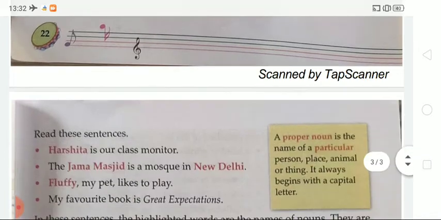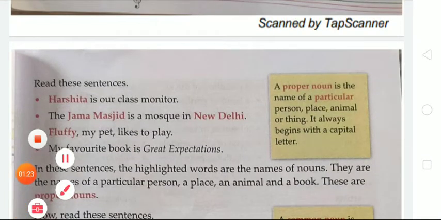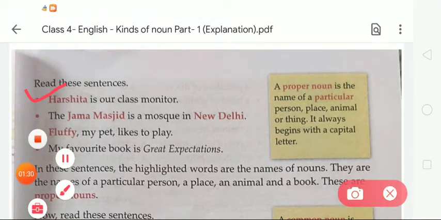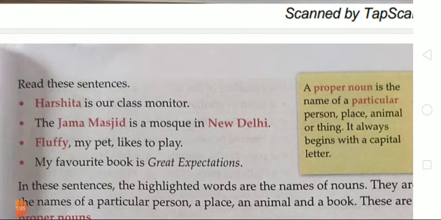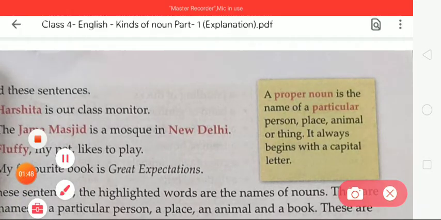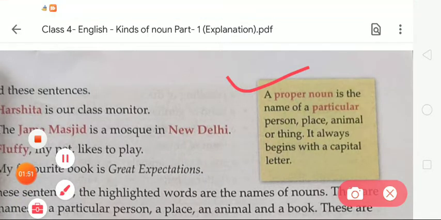So let's start. There are some sentences for you. You have to read these given sentences. First is, Harshita is our class monitor. The Jama Masjid is a famous mosque in New Delhi. Fluffy, my pet, likes to play. My favorite book is Great Expectations. This is about the proper noun. What is a proper noun? A proper noun is the name of a particular person, place, animal or thing. It always begins with a capital letter.